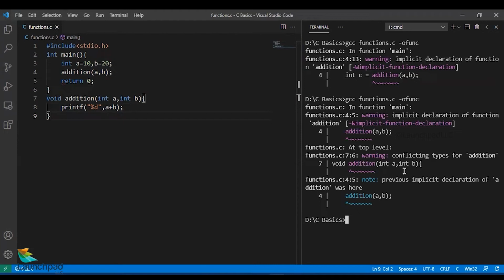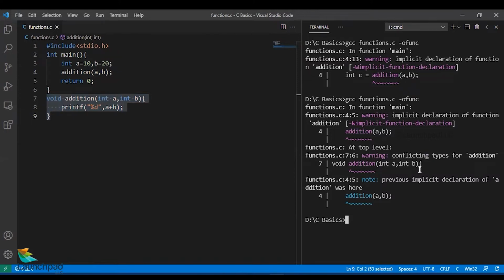This time the warning says there is a conflict in declaration. Earlier when I had this addition function assigned to an integer variable, it was okay. It said implicit declaration alone, then it worked perfectly fine. Now I have set the return type of the addition function to be void, and I have declared it at the bottom after the 7th and 8th, 9th lines. But this time it shows me 2 different warnings saying that there is a conflict.